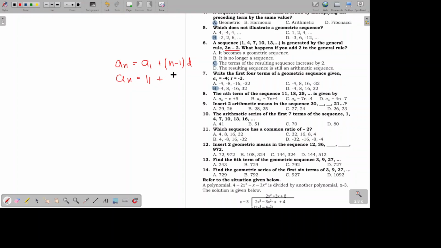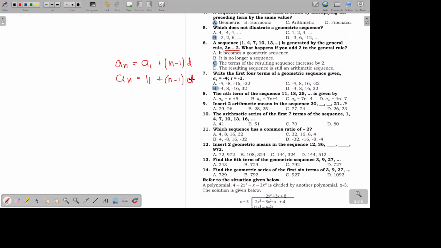Plus, n is still unknown. We don't know. That's what we're looking for, actually. n minus 1 times d. So, as I mentioned earlier, it keeps adding 7. So, the common difference is 7.